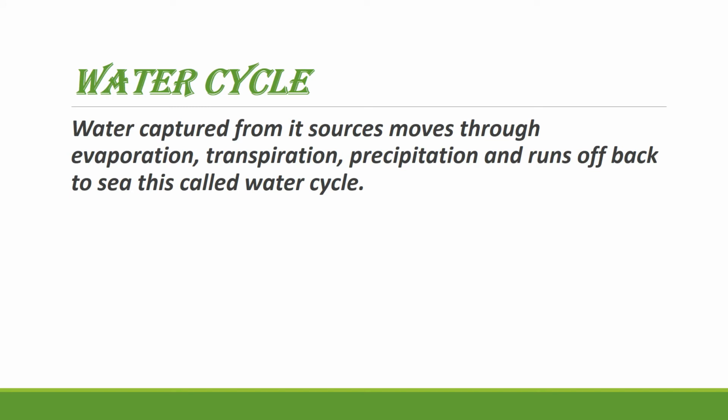Water cycle, what is actually the water cycle? Water captured from its sources moves through evaporation, precipitation, transpiration, and runs back to the sea. This is called the water cycle. Why does it run back to the sea? Because water is mostly present in the seas and in the ice caps.